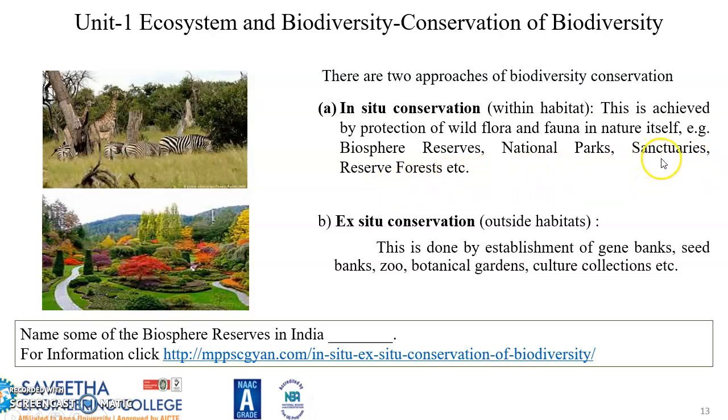We have a bird sanctuary at Vedanthangal, a zoological park at Vandalur, a national park at Mysore, and we also have reserves. Mudumalai is for elephants. All these are some of the in situ conservation. And ex situ conservation is done by establishment of gene banks, seed banks, zoological parks, botanical gardens, culture collections, etc.